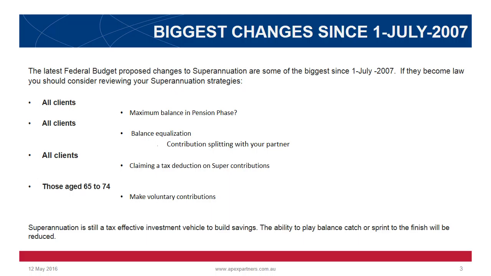We believe that changes require clients planning around building a maximum balance in pension phase, balance equalisation, looking at contribution splitting with your partner, claiming a tax deduction on superannuation contributions for those aged 65 to 74, making voluntary contributions to superannuation. It is important to remember super is still a tax-effective vehicle. The proposed changes reduce the ability to play catch-up or sprint to the finish.